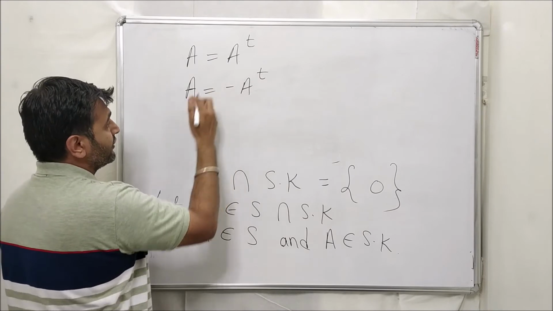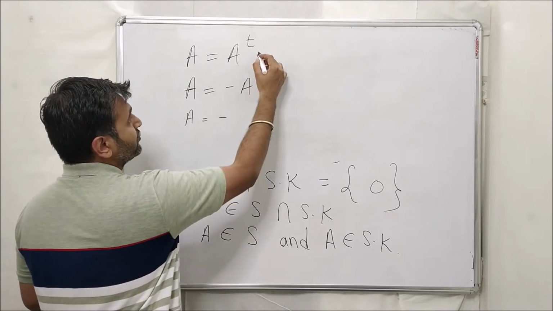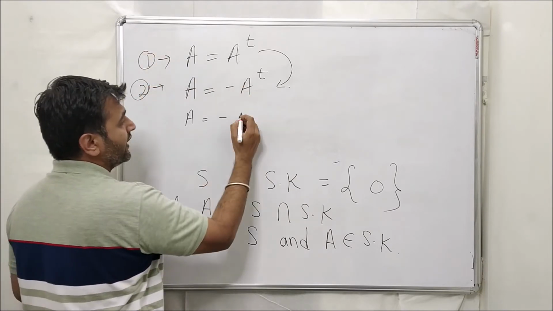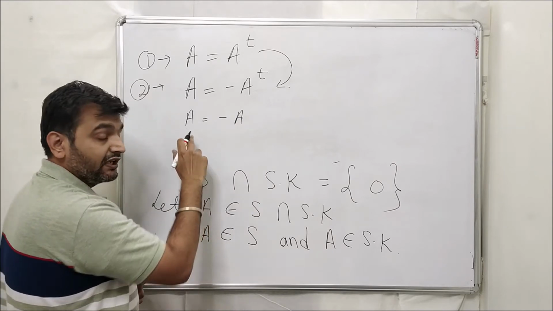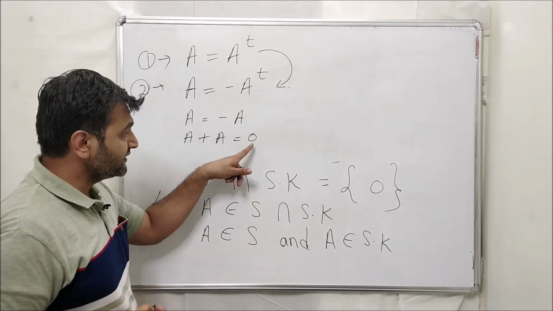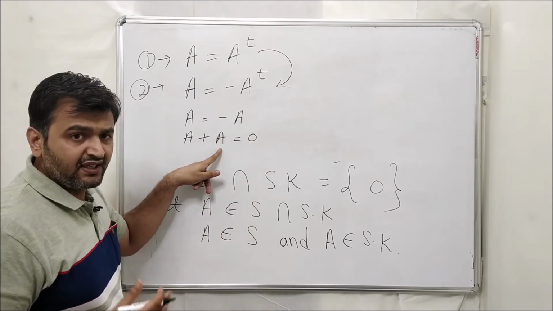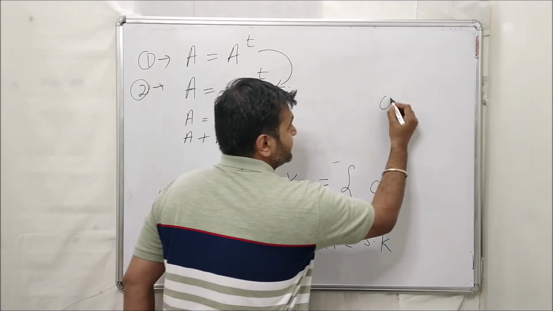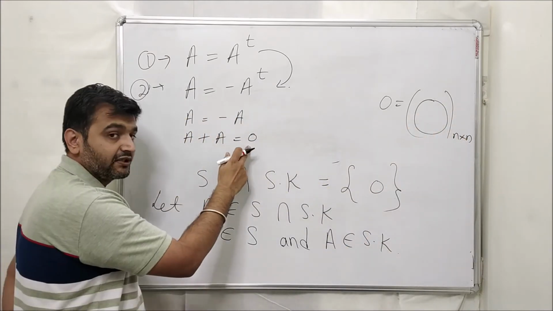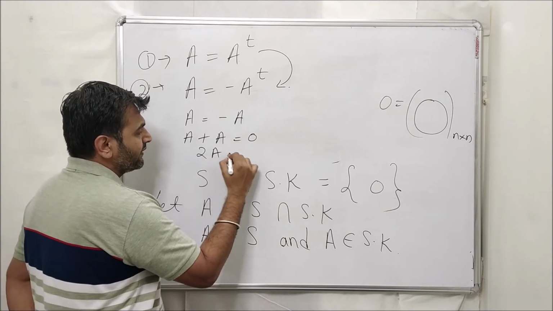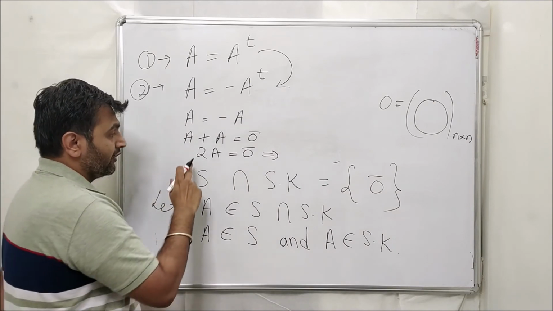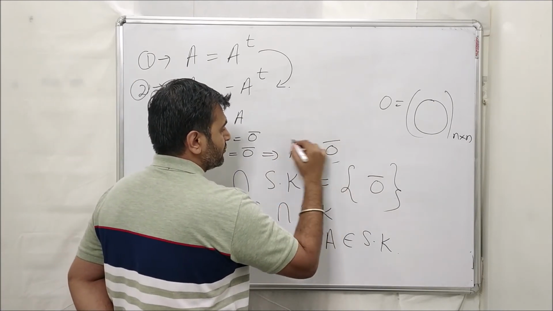So if I equate, what do I get? If I call this equation 1 and this equation 2, and put 1 in 2, I have A equal to minus A. If I bring this to the left hand side, I have A plus A equal to 0. Here 0 means a matrix, right? Because A is an n cross n square matrix, this 0 means the n cross n zero matrix where all the entries are 0. Don't treat this as a number. Let me write a bar for simplicity, just to make the difference. So A plus A is 0 means 2 times A is equal to 0 bar. Now if I divide by 2, I have A equal to 0 bar.